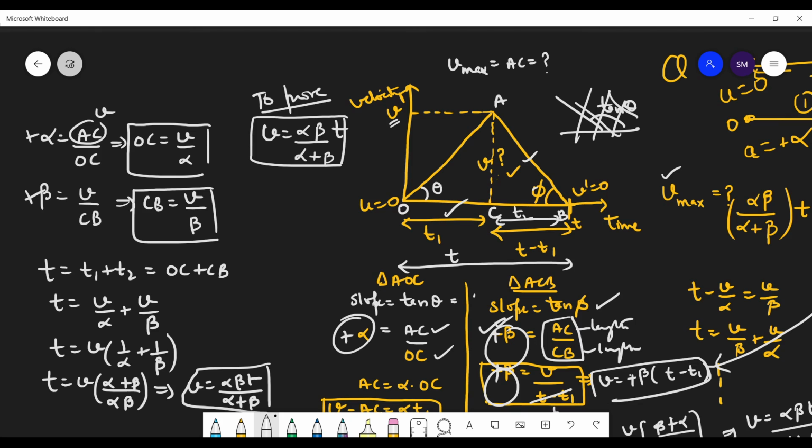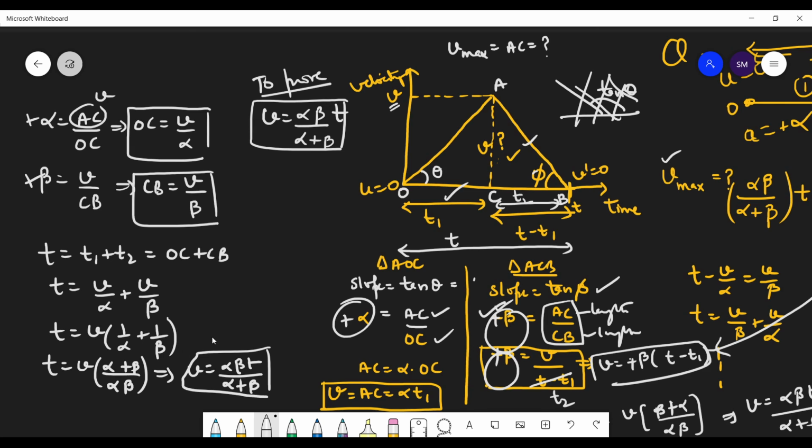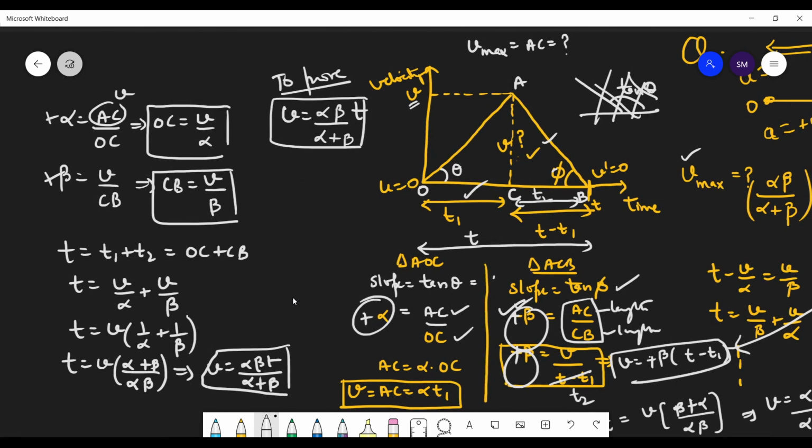So we have used the graphs to derive the equations. Now, Yashasvi, is this clear? Beta, Vance? Yes, sir. Okay. So we can use the graphs for deriving these relations. So very important.